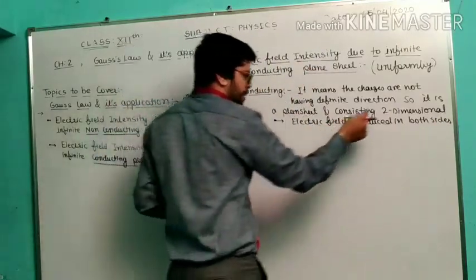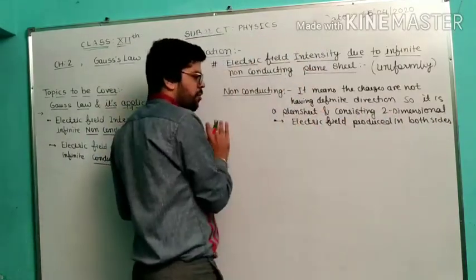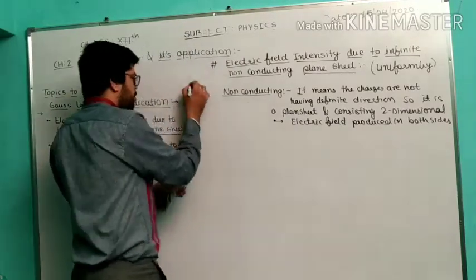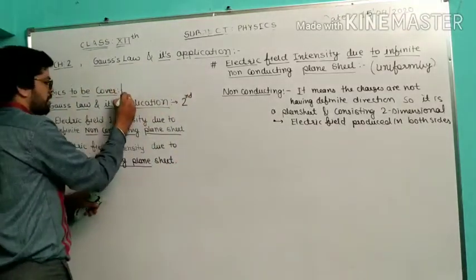Both sides means two dimensions, so the left hand side and also the right hand side. Now we have to understand this diagrammatically, then we will talk about the other things in detail.